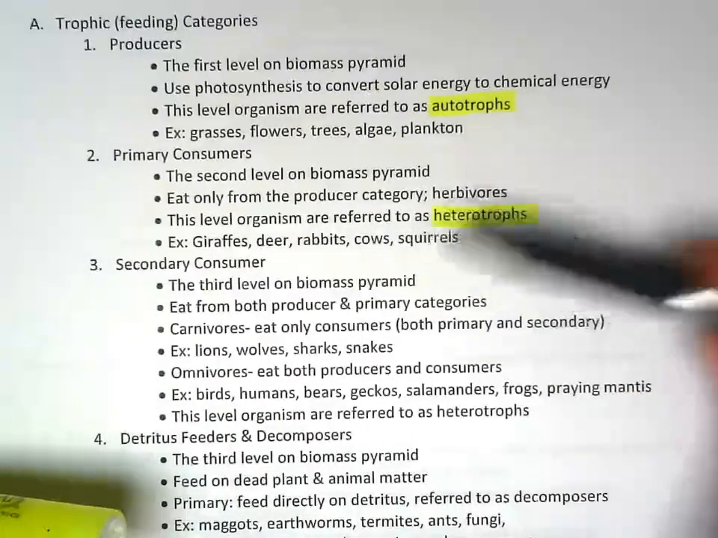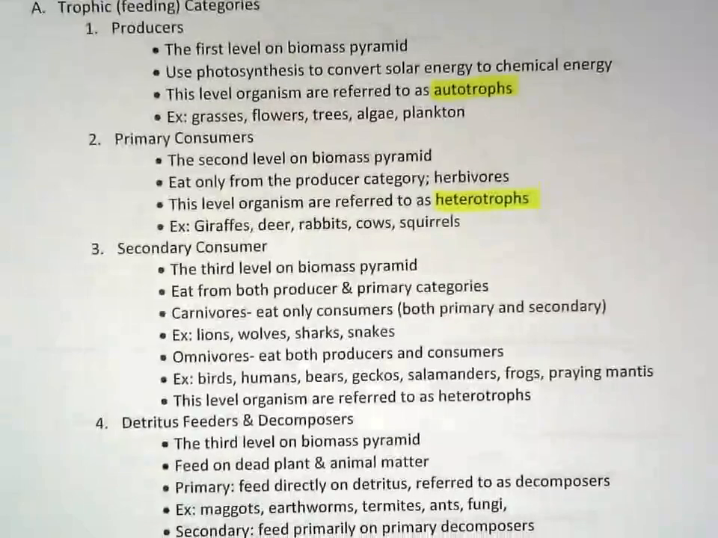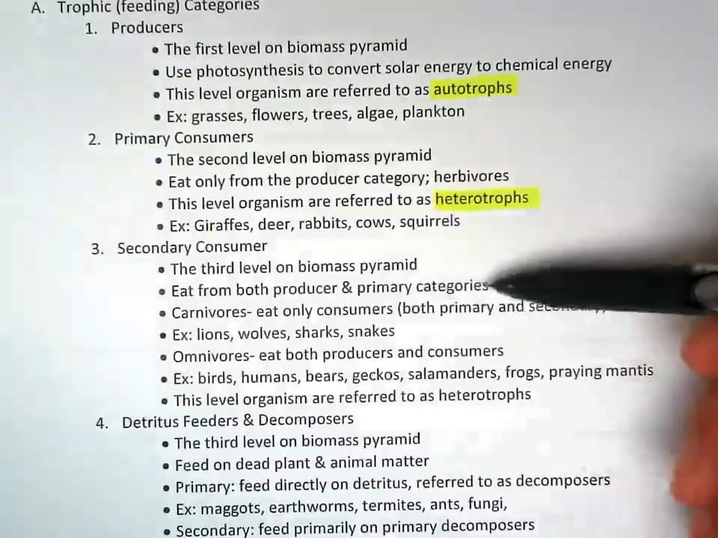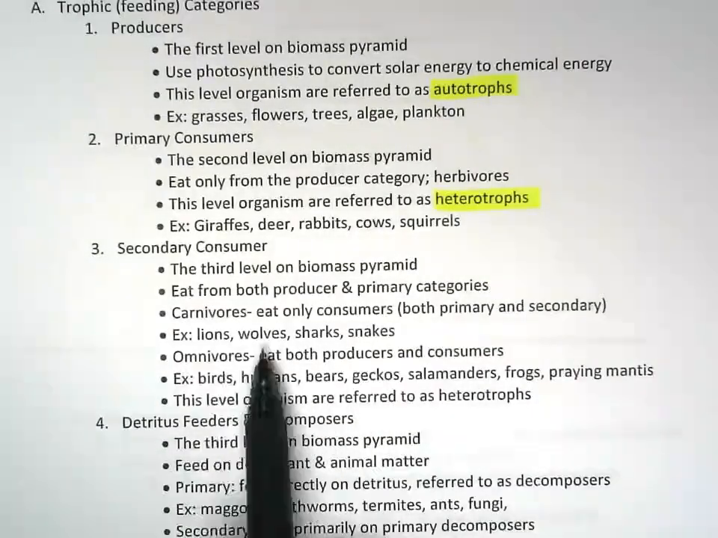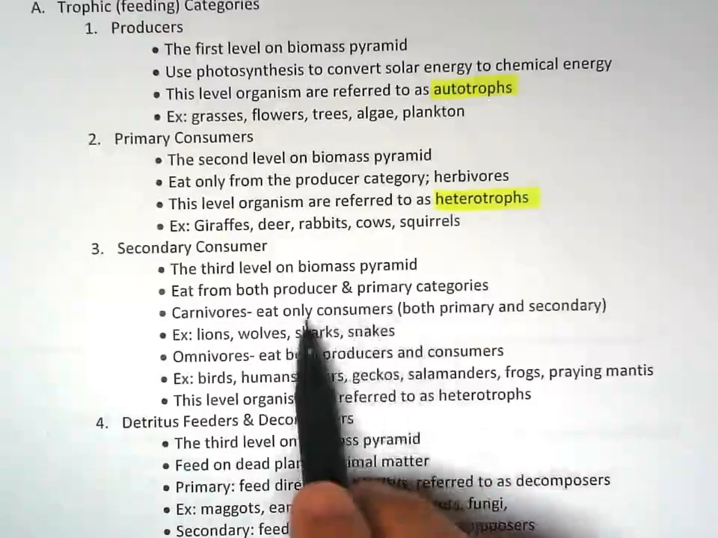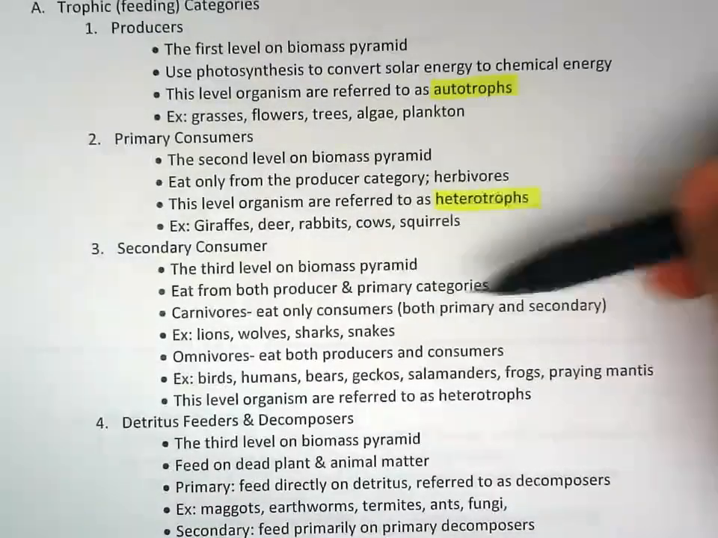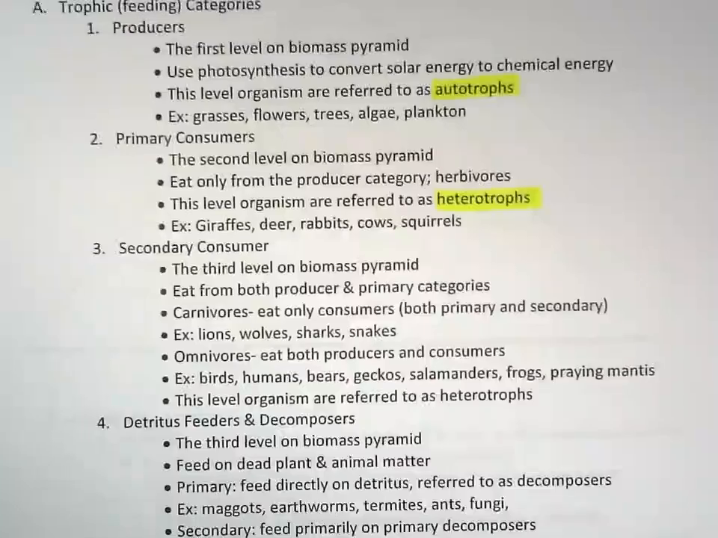Okay. Secondary consumers, third level on the biomass pyramid, they eat from both producer and primary categories. So we've got some different breakdowns within this. There are carnivores, which are meat eaters. They eat only other consumers, both primary and secondary. So examples would be lions, wolves, sharks, and snakes, among other things.